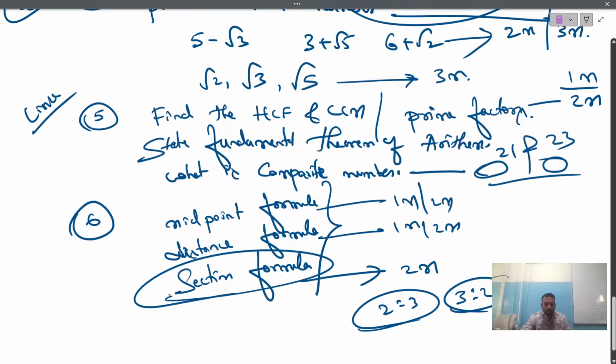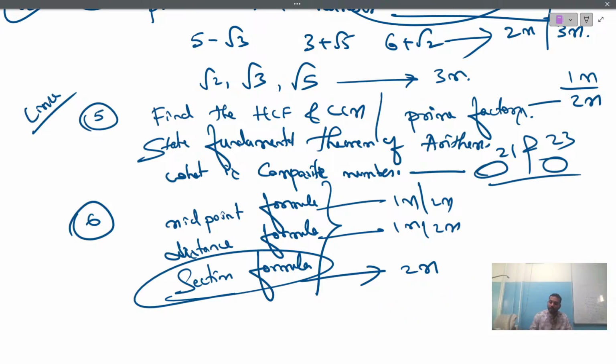So anyhow, I have covered the topic. In that I have shown which type of questions will come. So in case you are going to study this topic, you can easily score 2 marks. And again from either your midpoint formula or distance formula, you can get either a 1 mark or 2 mark question.